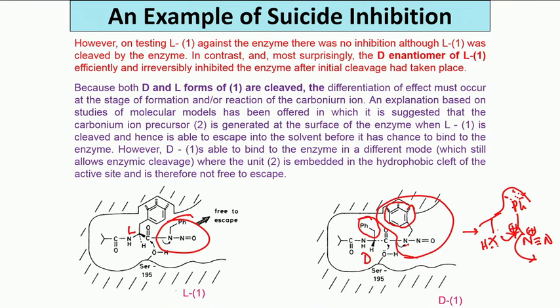That means this reactive species is now bound. So whatever chemistry takes place after this, even if it takes some time, that does not matter, because the reactive species is still bound to the enzyme, and then the enzyme nucleophile will attack this benzylic carbon and form the carbon-X bond. So this is the story of reversible and irreversible inhibition.